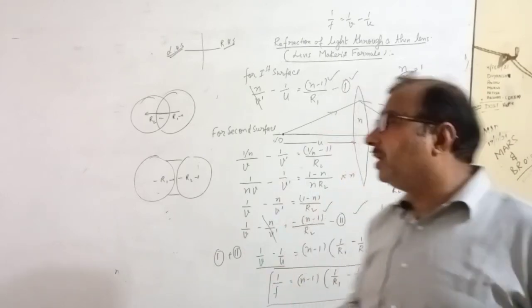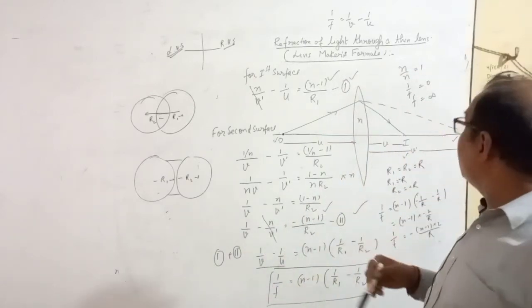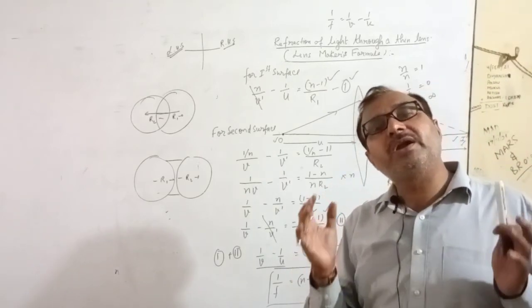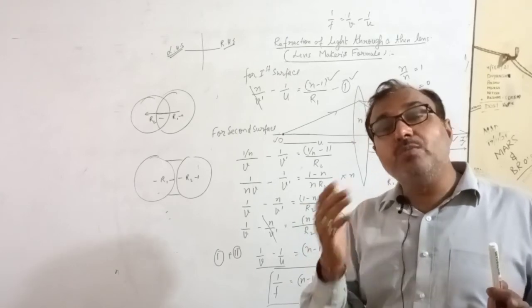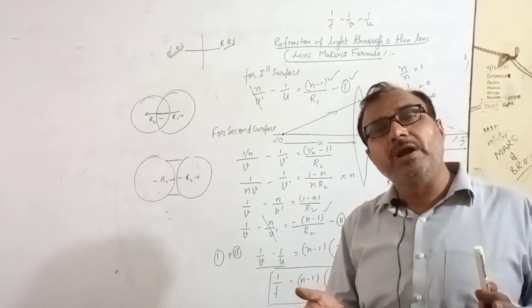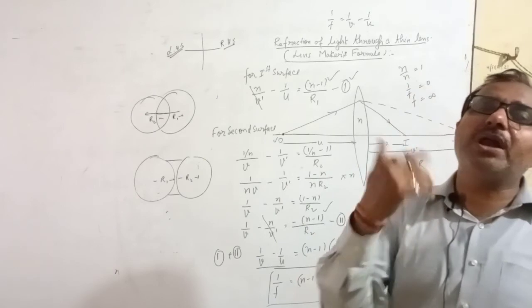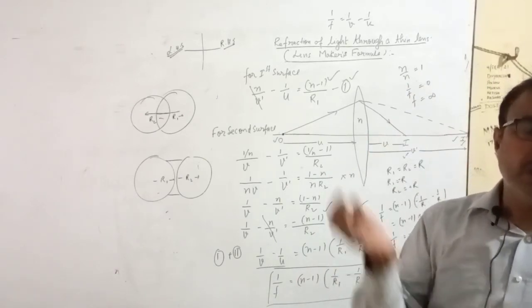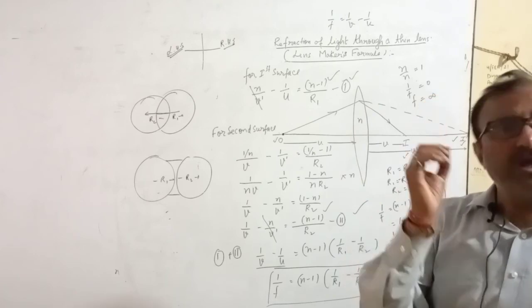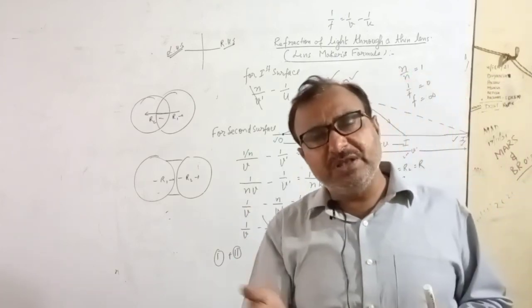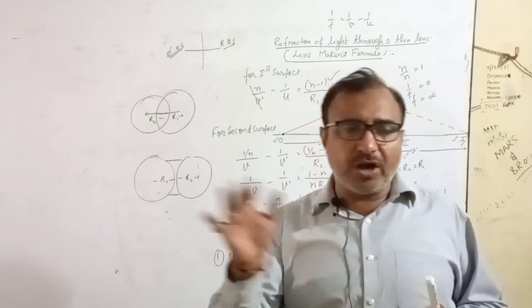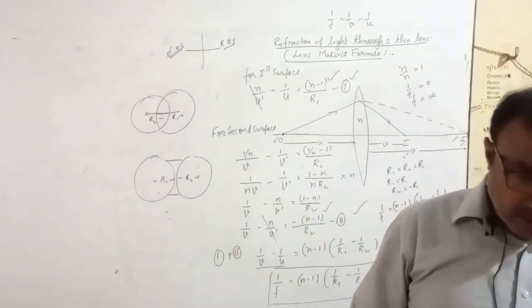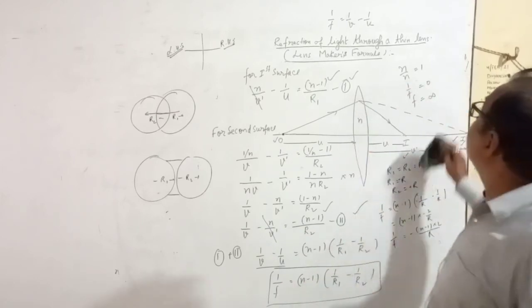That is a big matter. Later we will discuss. Next thing, if refractive index of liquid is more than refractive index of glass, then the nature of lens will change. Keep it in your mind. Nature of lens is going to change. Focal length will change, that's okay, but nature will change. Convex will start behaving like concave. Concave will start behaving like convex. So this is all about these few things.